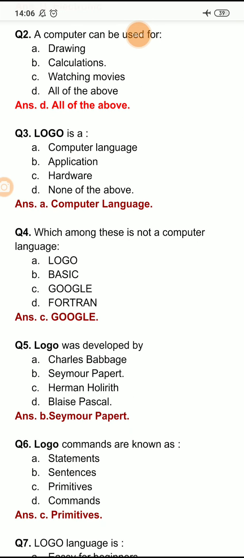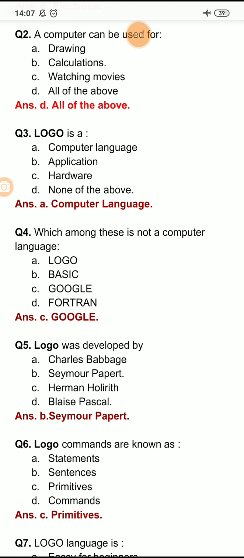Now the next question is, Logo was designed by, option A Charles Babbage, option B Seymour Papert, option C Herman Hollerith and option D Blaise Pascal. So Logo was designed by Seymour Papert. Charles Babbage is known as the father of computers.